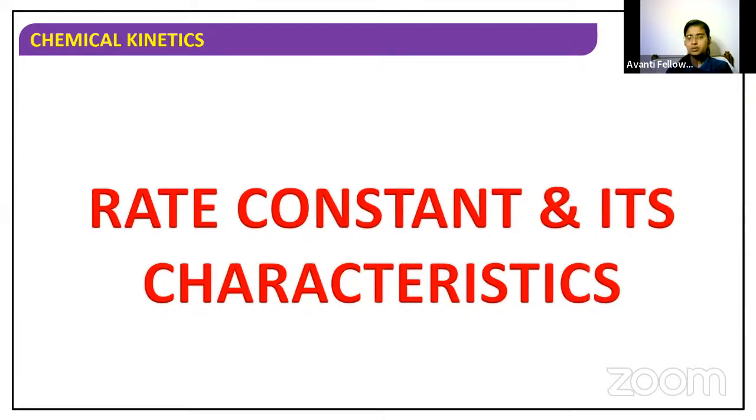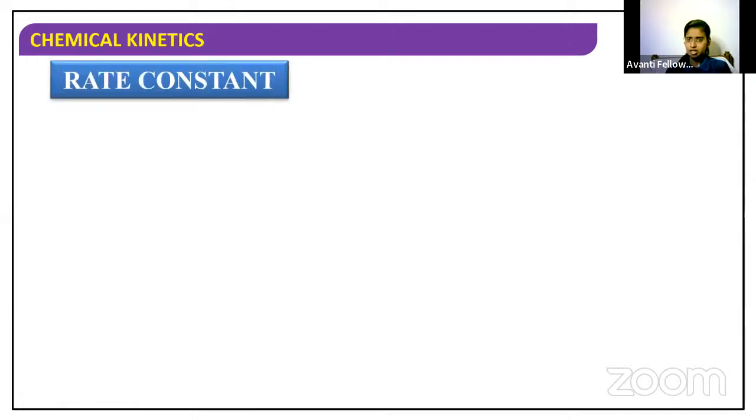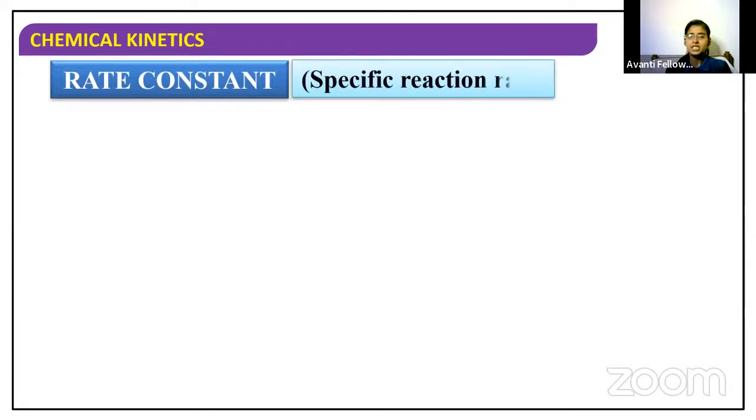Can anyone tell me the notation we use for rate constant? So rate constant is denoted by which letter? Yeah, it is K. It is not Kc, my dear. It is K. Rate constant is denoted by the small letter K. Very good. Rate constant is also called as specific reaction rate.